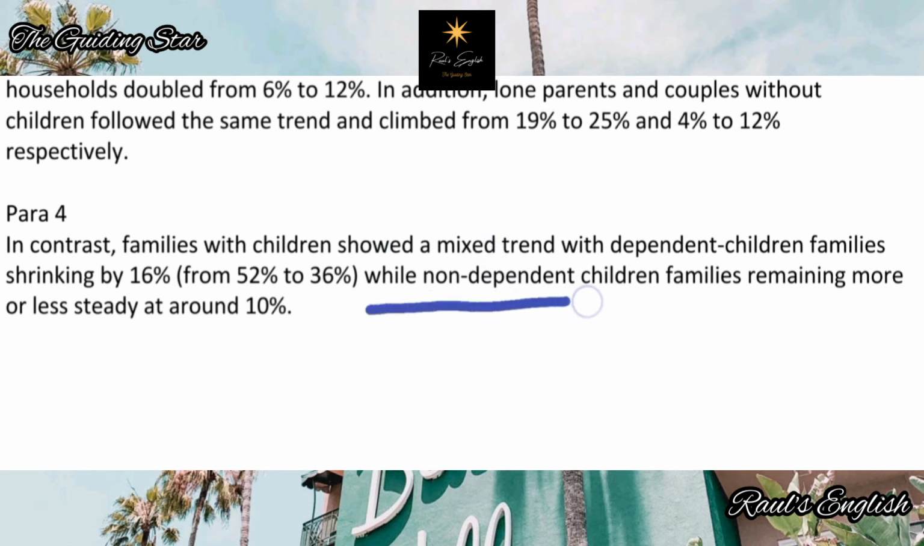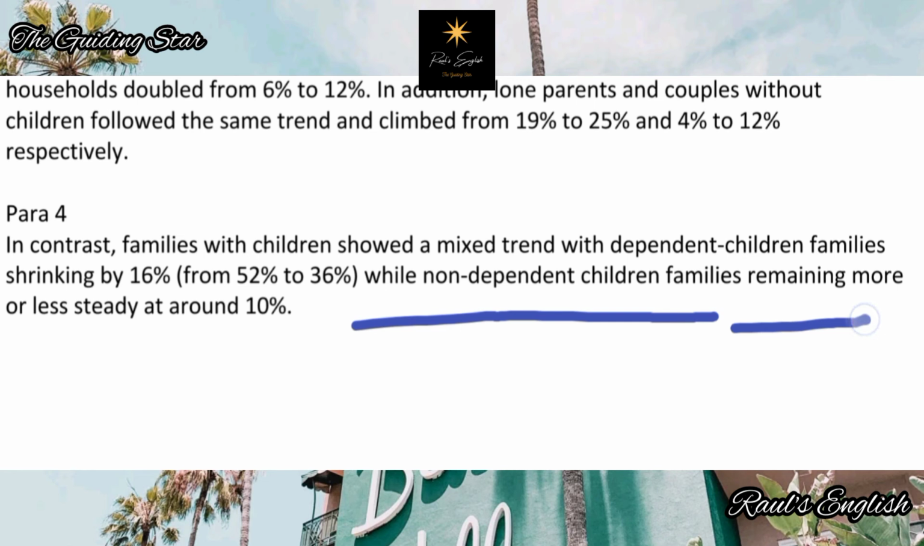While non-dependent children families remain, it should be remain. That is my mistake now, that I have not checked it properly. Okay, no problem. So shrinking, while non-dependent families remaining. Okay, sorry, it's remaining is also okay. It's not bad at all. It's in fact much better than remains.